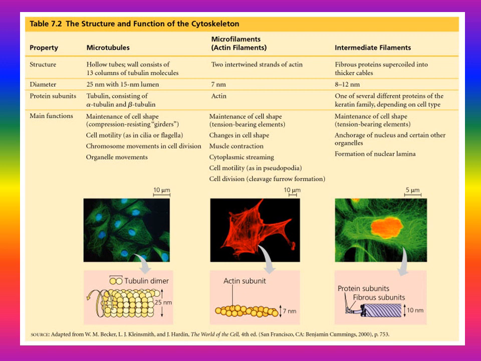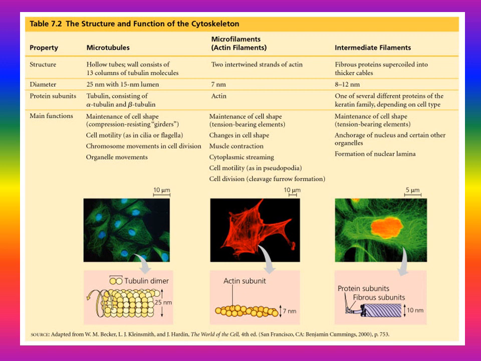Microtubule's main functions are maintaining cell shape, resisting compression and pressure, cell motility in the case of cilia and flagella, movement of chromosomes during cell division, and movement of organelles inside the cytoplasm.